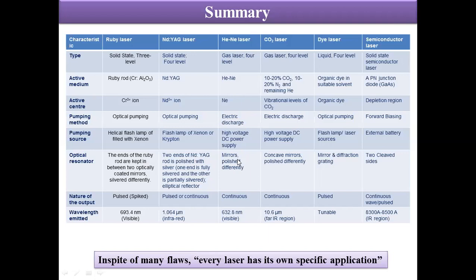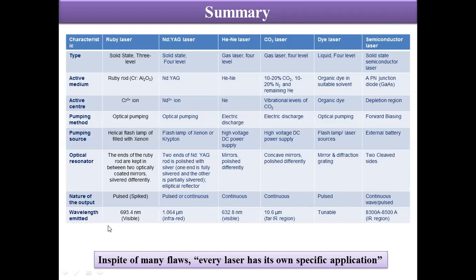Nature of the output: in Nd:YAG, it can be pulsed or continuous, which depends on the doping concentration. In solid state laser, we have generally pulsed. In gas laser, the output is continuous wave. Semiconductor laser may be continuous or pulsed wave. In dye laser, we get pulsed wave.